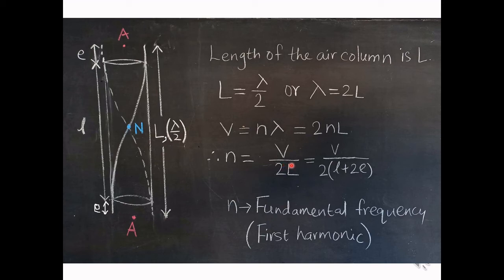Now we know that in case of a pipe which is open at both the ends, the corrected length is equal to length of the pipe plus twice the end correction. So let us substitute the value of L in terms of small l and E. We get V upon 2 into bracket l plus 2E. So this n is the fundamental frequency or the first harmonic. So it is the lowest possible frequency.